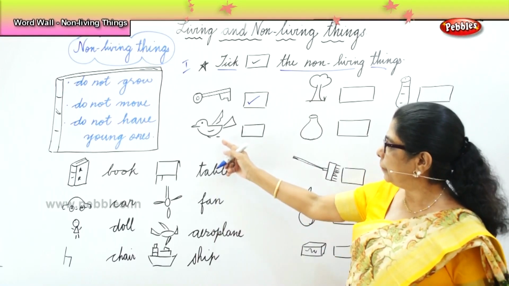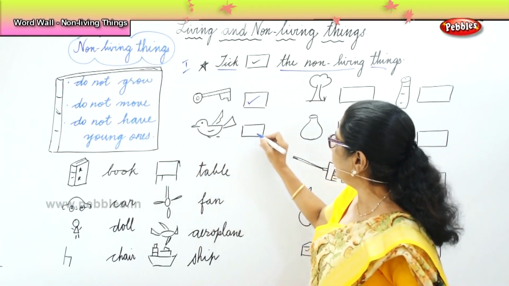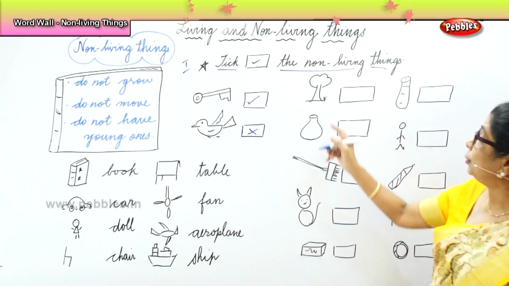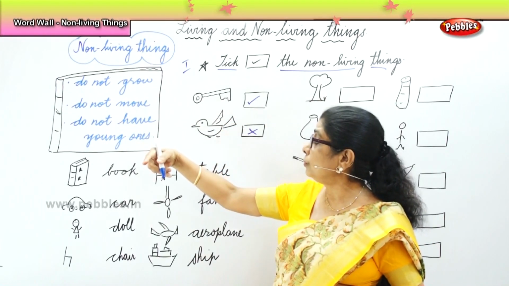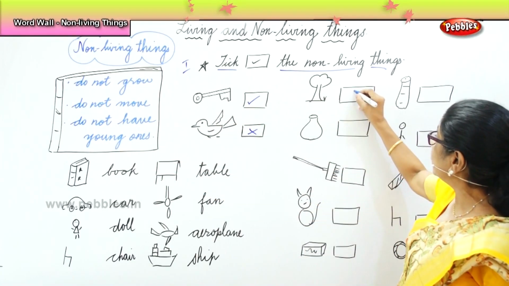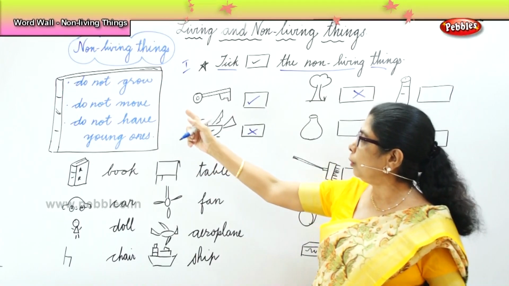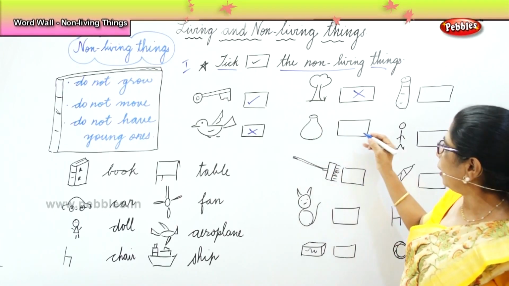Good. Bird. A bird grows, moves, has young ones, so it is not a non-living thing. Now let's go to the tree. A tree grows, it moves, it can have young ones, so it is not a non-living thing. Pot. Does the pot grow? No, it cannot grow, it cannot move, it cannot have young ones.